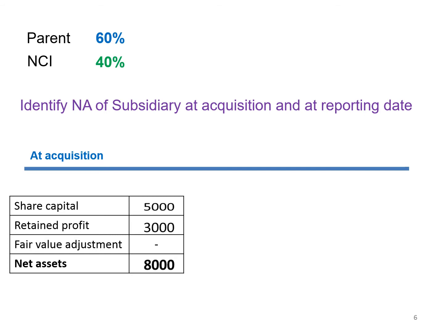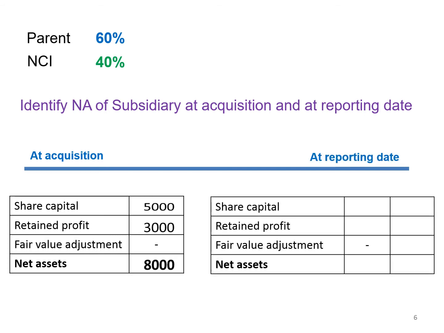Then you will see what is the net assets of Beta at the reporting date. At the reporting date, if you look at Beta company's individual statement of financial position, share capital is unchanged, still 5,000, but retained profit has increased from 3,000 to $11,000.